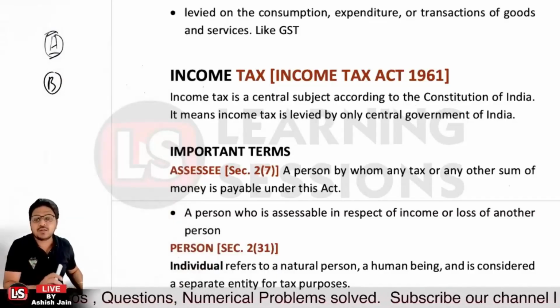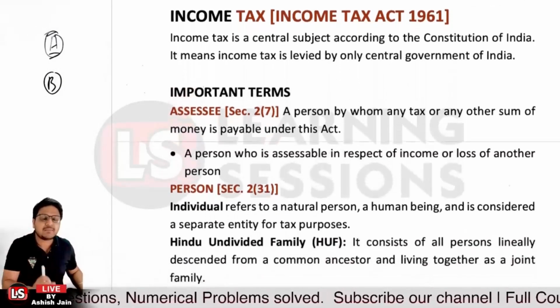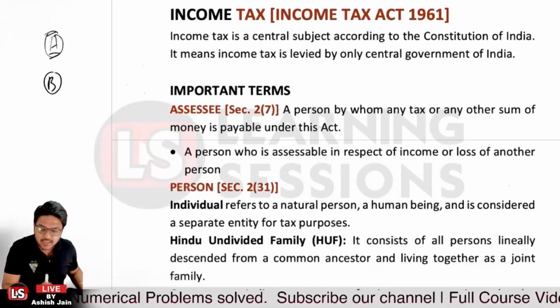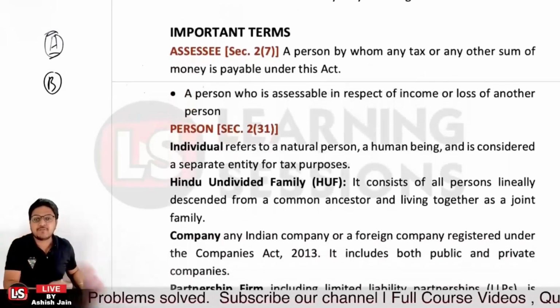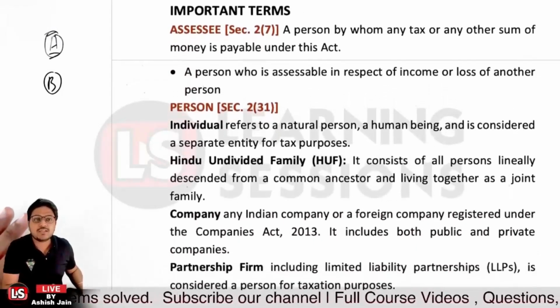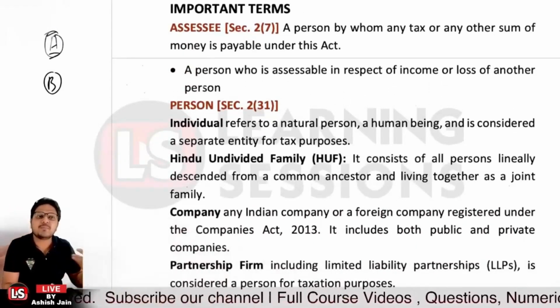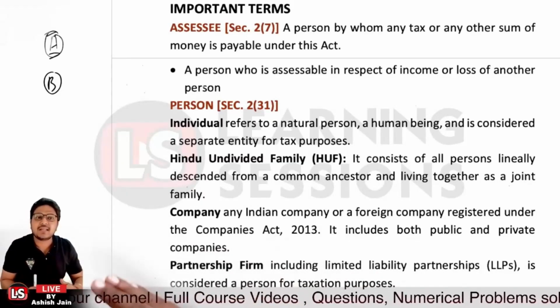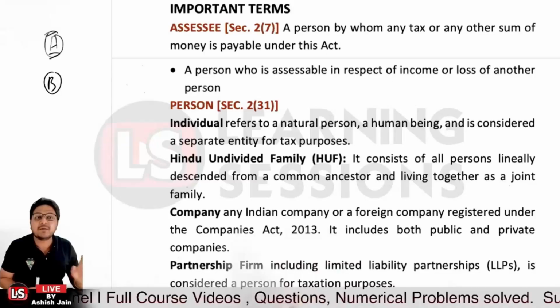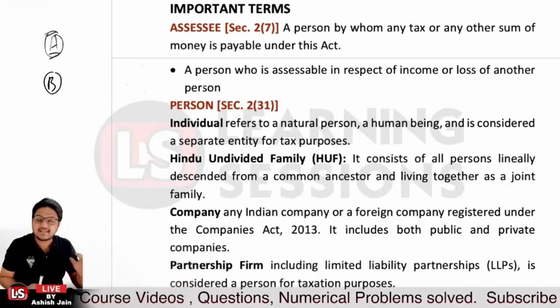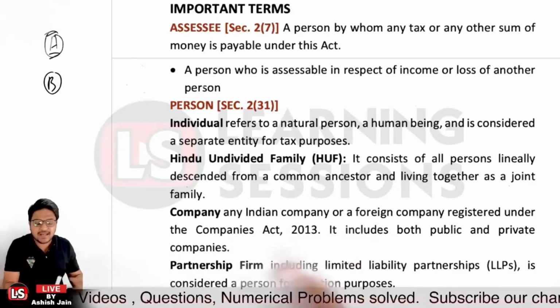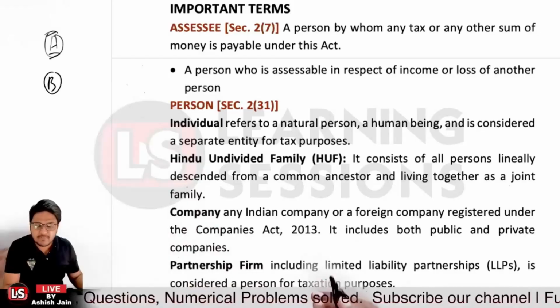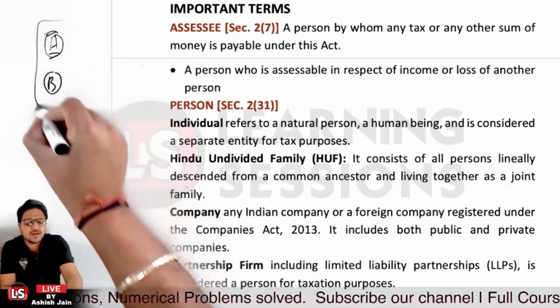Okay. And if we talk about the definition of a person, different types of persons have been covered under the Income Tax Act 1961. First of all, it covers the individual. Now, who is an individual? An individual is a natural person, a human being, and is considered a separate entity for tax purposes. Like we have persons A, B, C in the family, and they have income.